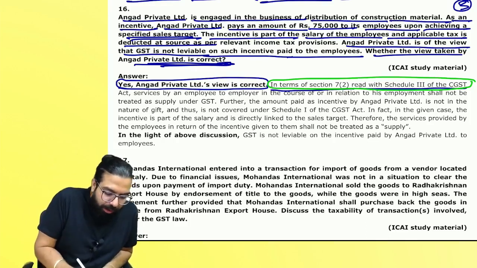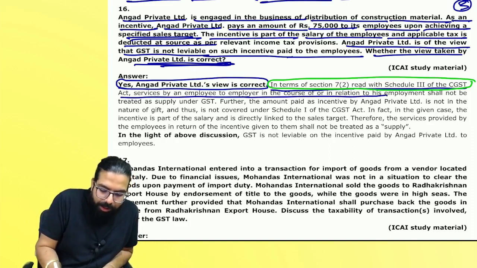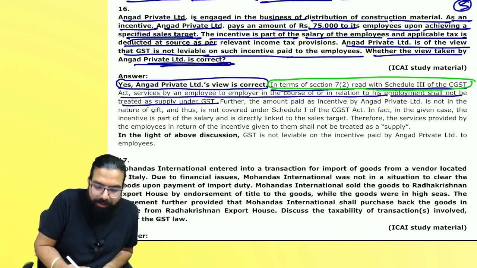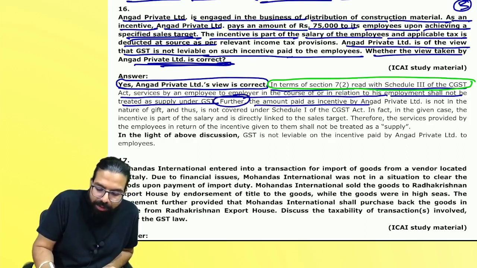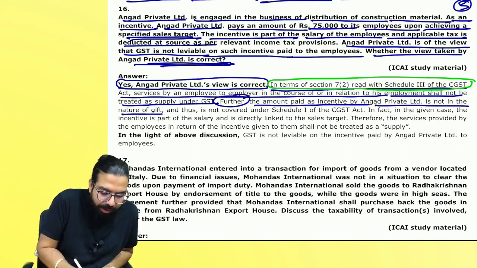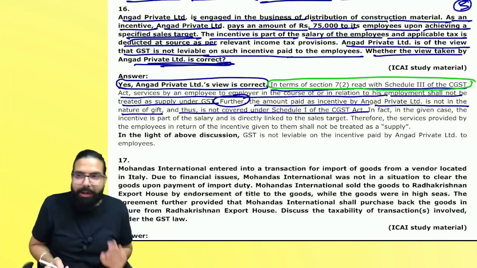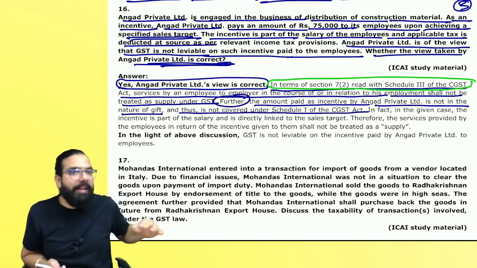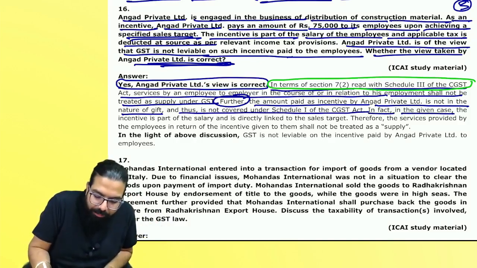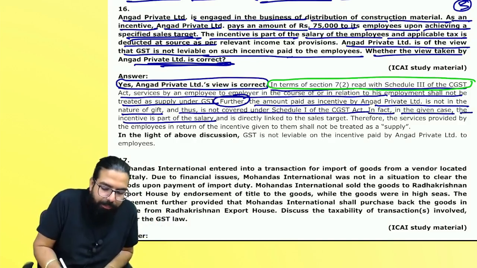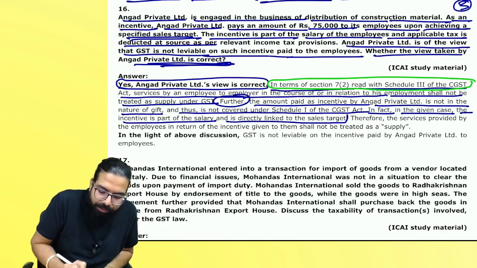In terms of Schedule 3, services by an employee to an employer in the course of employment shall not be treated as supply under GST. This much they wrote. Further, the amount of incentive paid by Angat is not in the nature of a gift and does not come under Schedule 1. It is not a gift; it's an incentive. Can I go ahead, everyone? In fact, in the given case, the incentive is paid as part of salary and is directly linked to sales target. So you have gone ahead and written the law first.